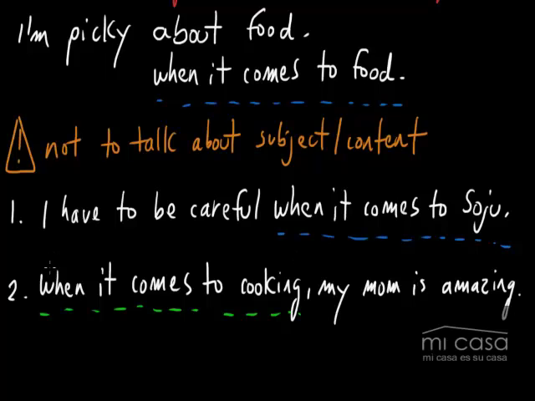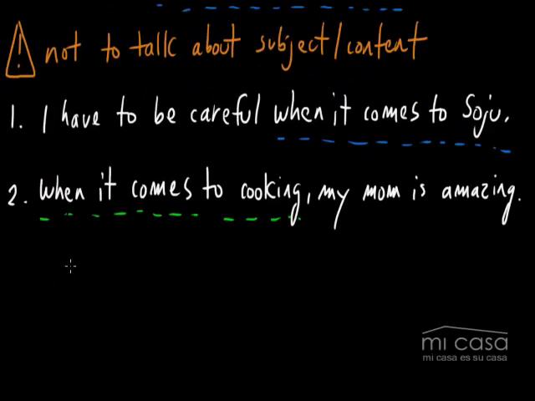All right, so again, I'm making this sentence, my mom is amazing, more specific when it comes to cooking by adding that. And so if you look, in this sentence, "when it comes to" is at the beginning. It's in the first part. In this sentence, it's at the end. You can do it both ways. It doesn't matter. You can put "when it comes to" at the beginning, or you can put it in the second part at the end. All right. Let's look at one more example before we wrap up this lesson.